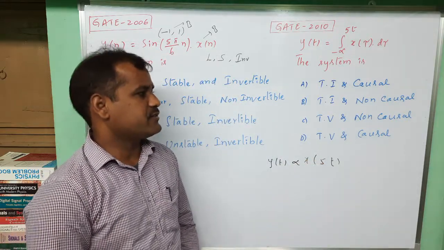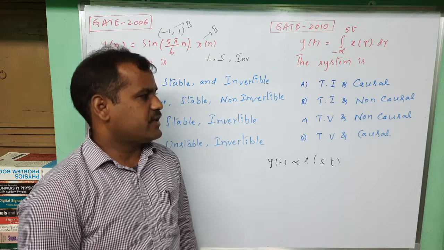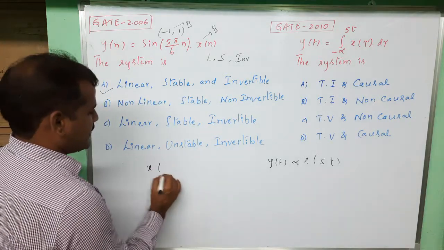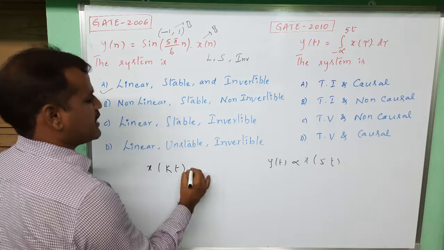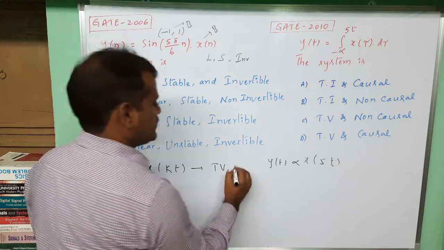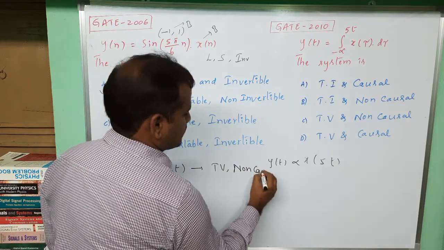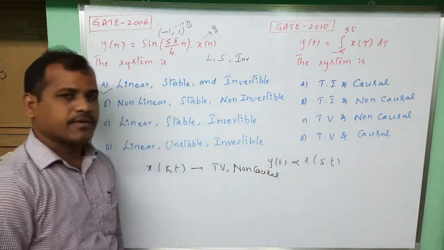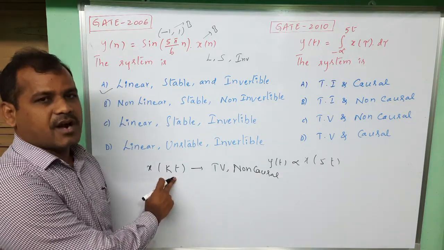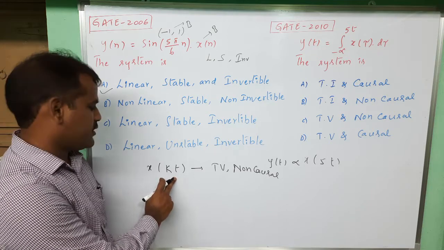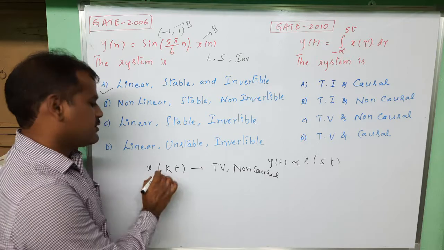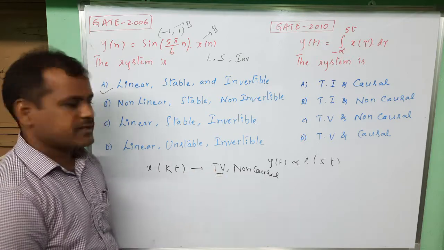Already in the time invariance and causality classification, we have made some observation points: x of kt, a scaling element, is a time variant system and a non-causal system. Time variant, because the delayed response is not equal to the response to the delayed input. We have already verified this in the GATE previous practice example videos. So this is a time variant system.